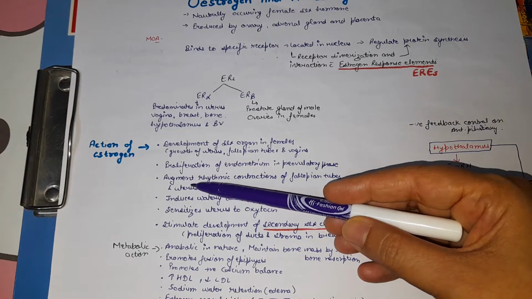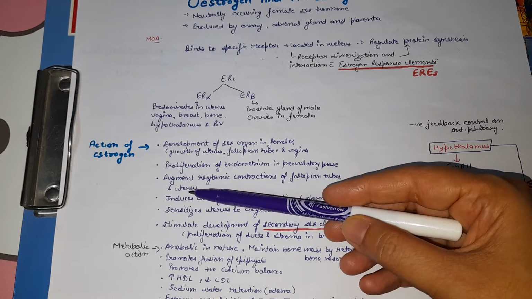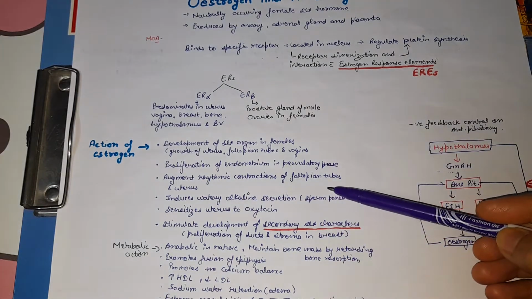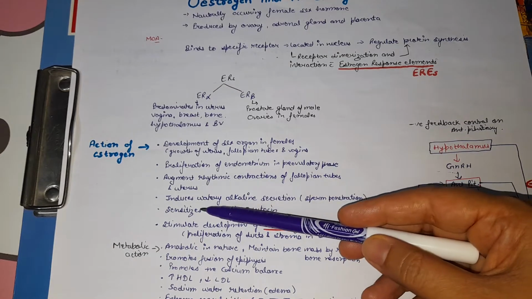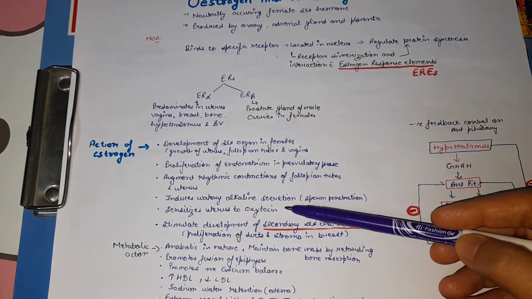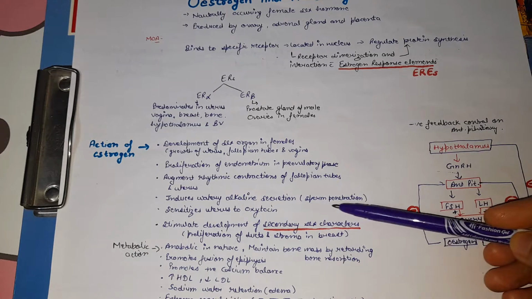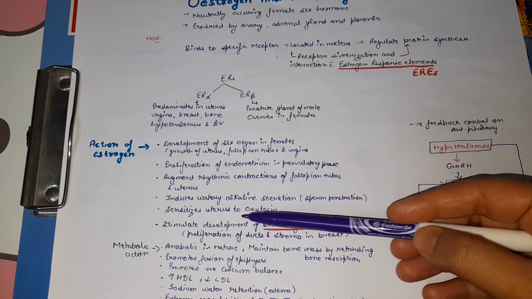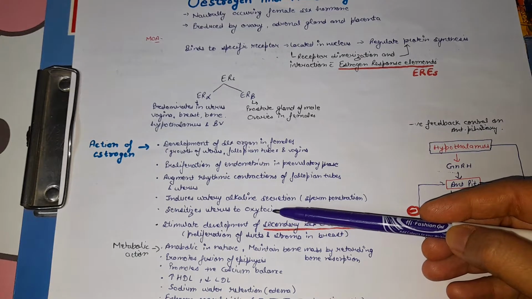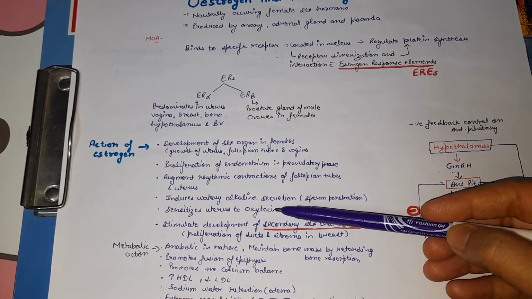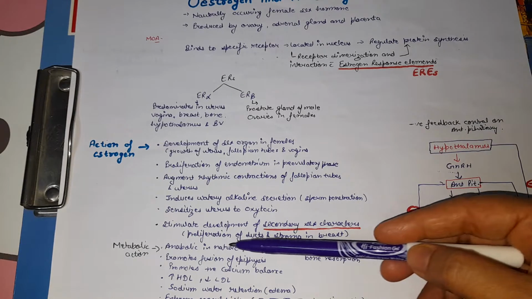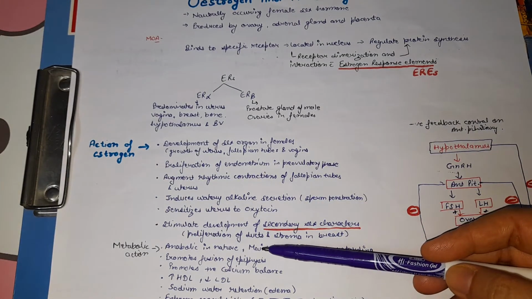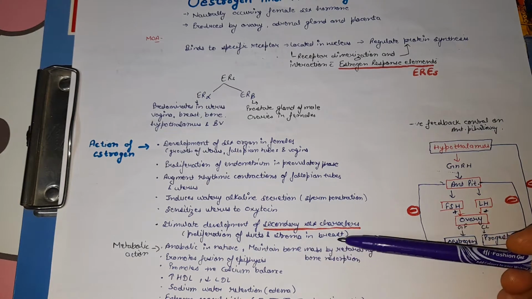Next, what does estrogen do in a female body? It also promotes the rhythmic contraction of fallopian tubes and uterus. It also induces watery alkaline secretion, which helps in sperm penetration. Near term, it also sensitizes the uterus to oxytocin so that contraction of the uterus and delivery can occur. Next, it also stimulates the development of secondary sex characters in females, for example, proliferation of duct in breast and stroma in breast.